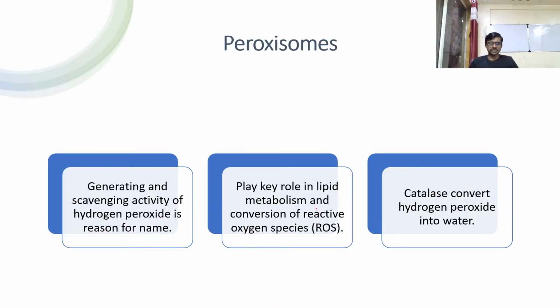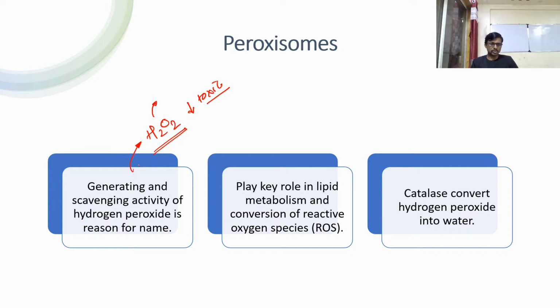Peroxisome. Why is it called peroxisome? Peroxisome is busy in the generating and scavenging activity of hydrogen peroxide, which is the reason for this name. So it is busy scavenging the hydrogen peroxide. Scavenging means making it less toxic, less damaging to our body. Otherwise it will damage our body more.